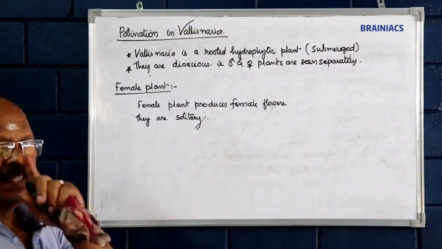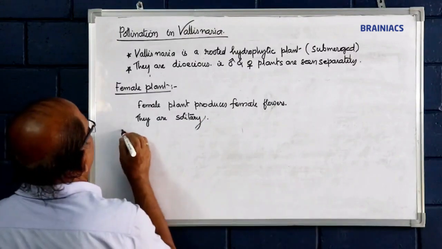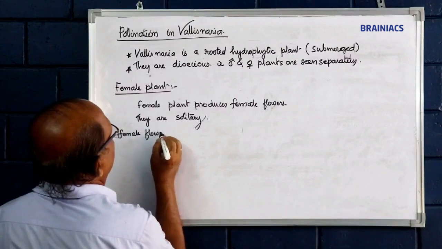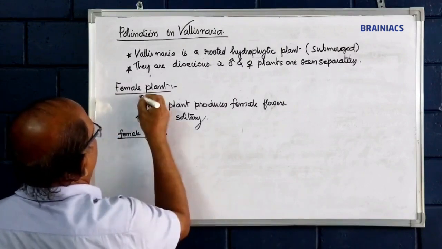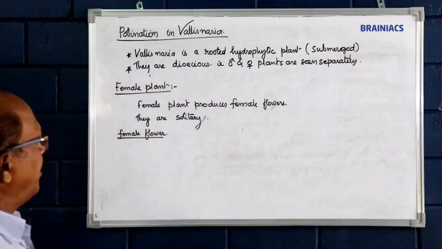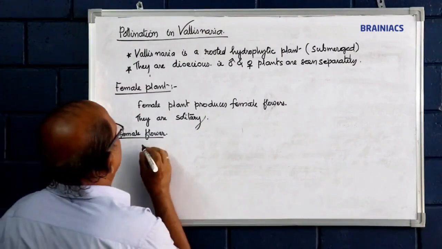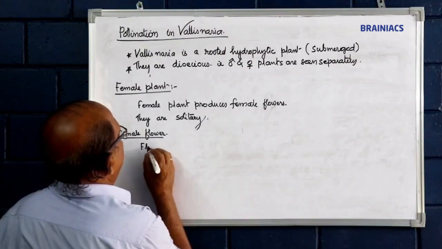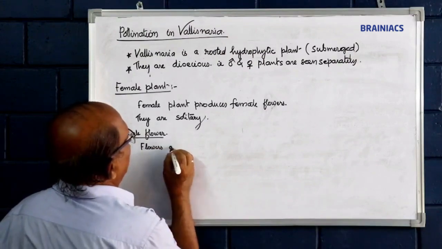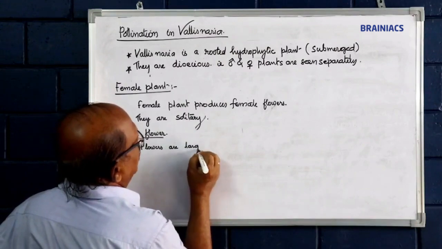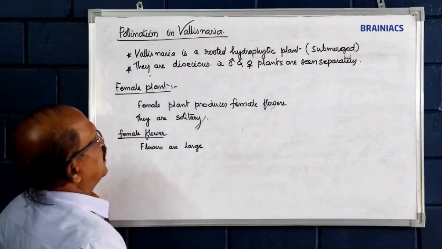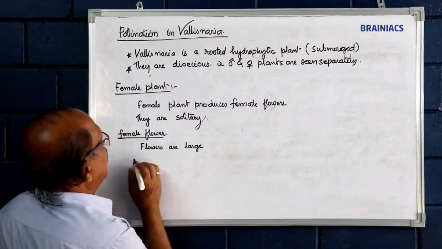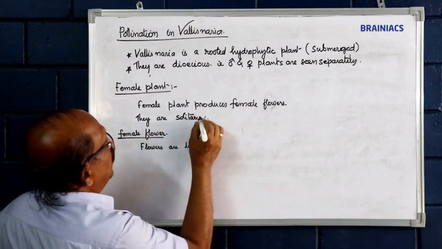Solitary means a single-flowered female flower. Female plant and female flower of Vallisneria. Flowers are larger than the male flower. Flowers are large, solitary.